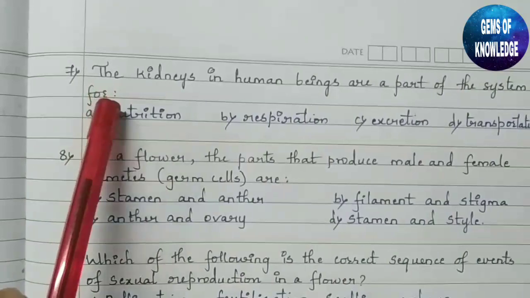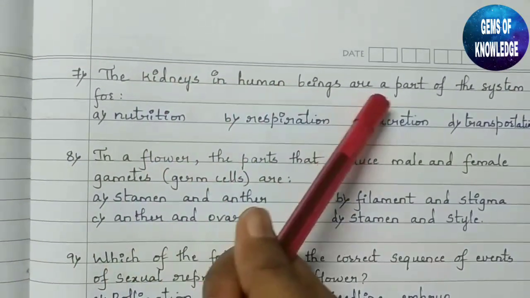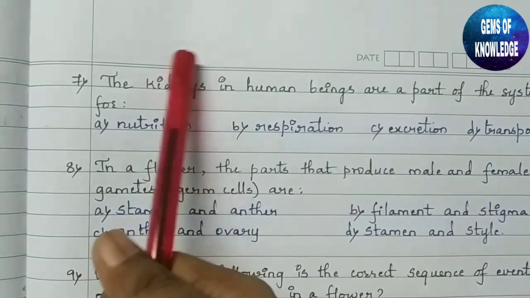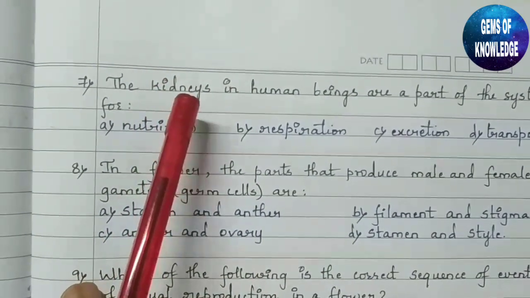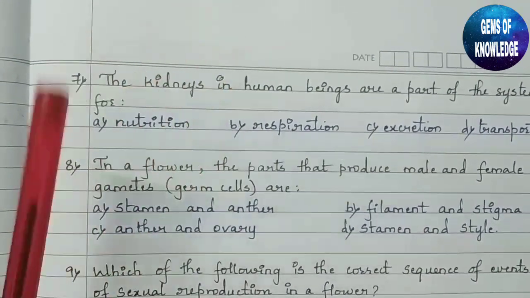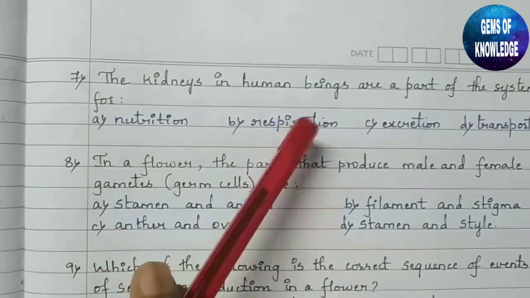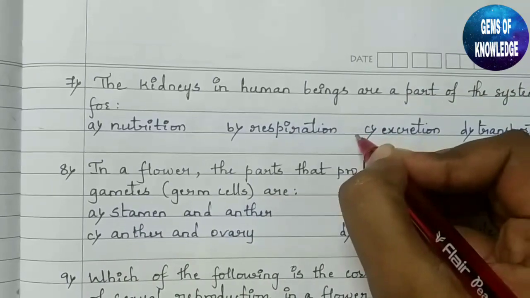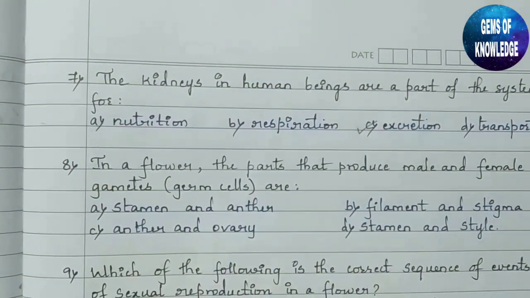Okay, moving to the 7th question. The kidneys in human beings are a part of the system for... so we have to tell which system the kidneys belong to. Nutrition, respiration, excretion or transportation. So the answer here is excretion.